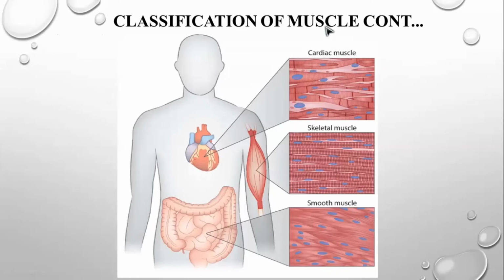Your heart is made up of cardiac muscle, the whole body is made up of skeletal muscle, and your esophagus, urinary bladder, external and internal sphincter muscles, small intestine, large intestine, colon and rectum are all made up of smooth muscle. Okay.